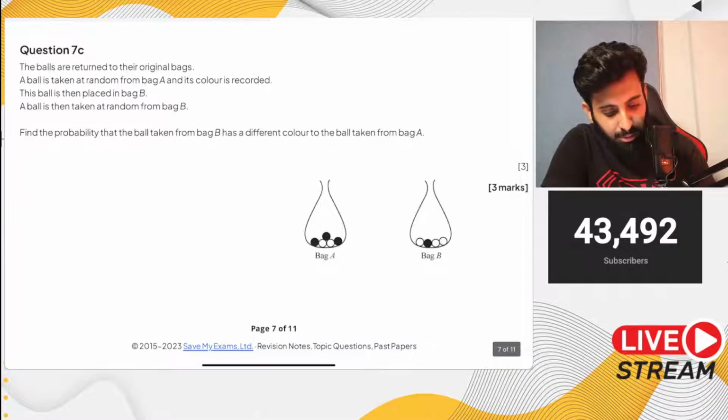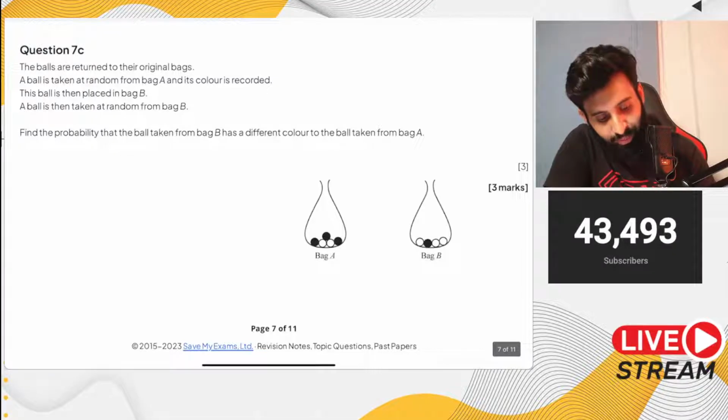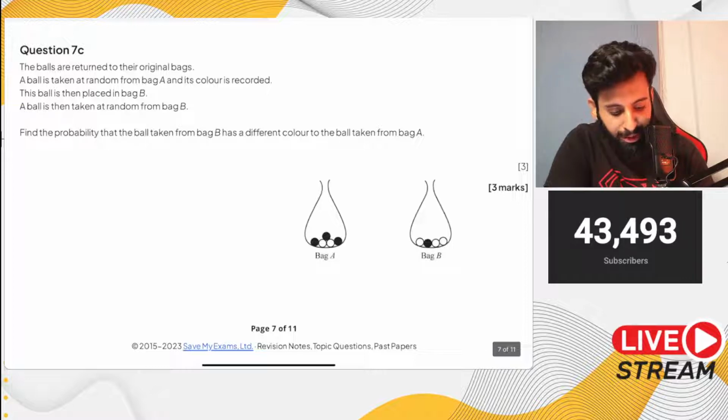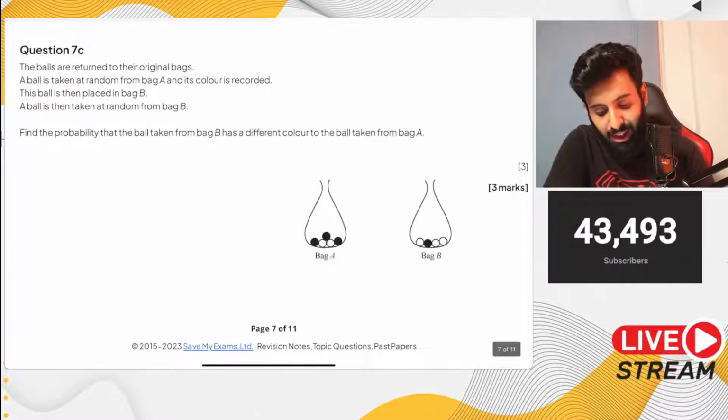Alright, so it says here the balls are returned to their original bags. A ball is taken at random from bag A and its color is recorded. Then this ball is placed in bag B. A ball is then taken at random from bag B. Find the probability that the ball taken from bag B has a different color to the ball taken from bag A.